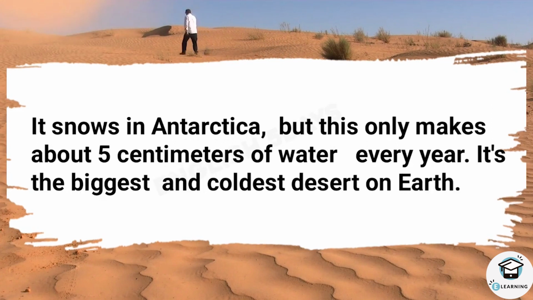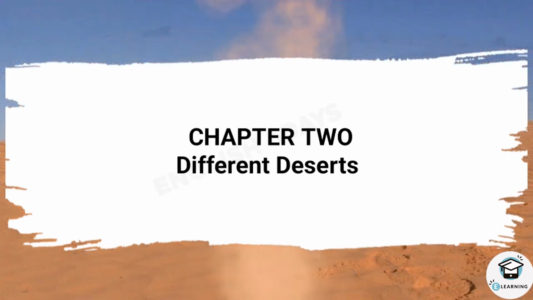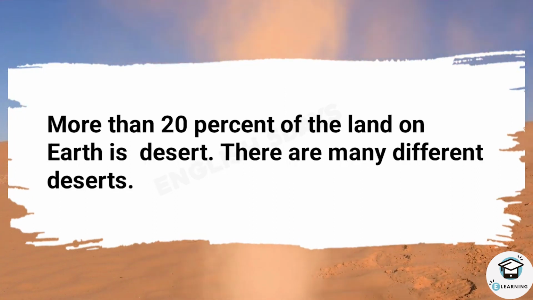It snows in Antarctica, but this only makes about 5 centimeters of water every year. It's the biggest and coldest desert on Earth. Chapter 2. Different deserts. More than 20% of the land on Earth is desert. There are many different deserts.